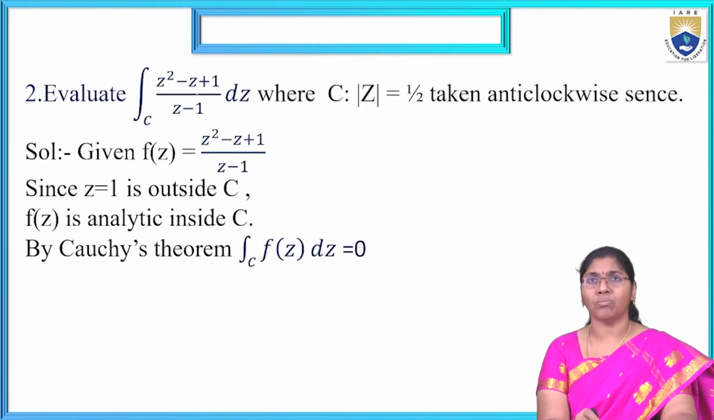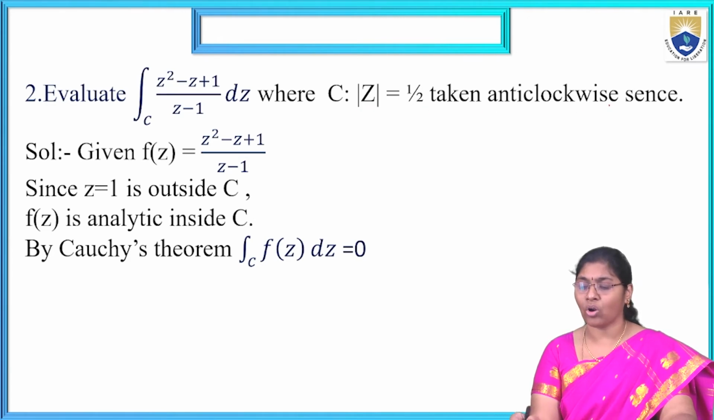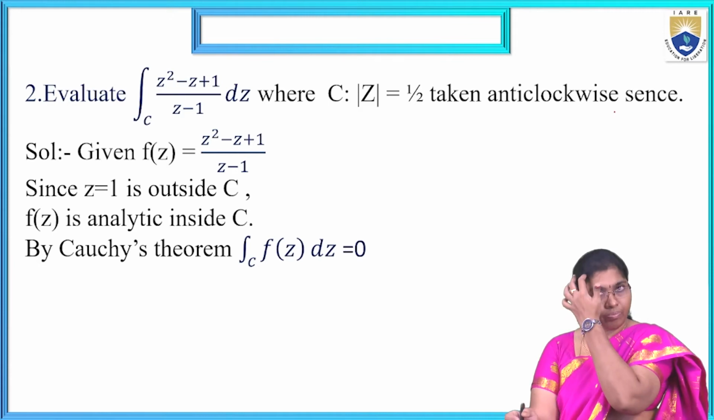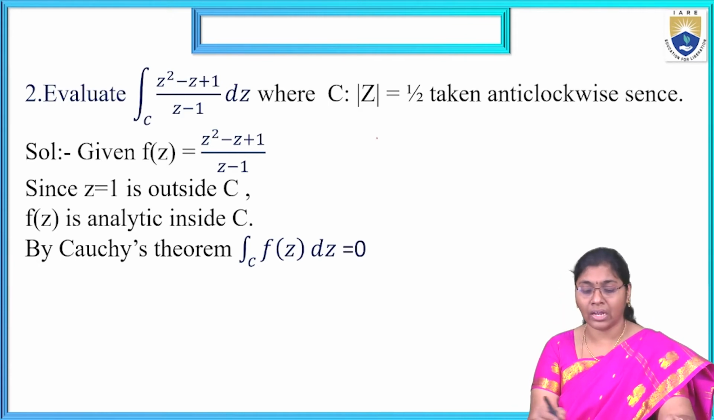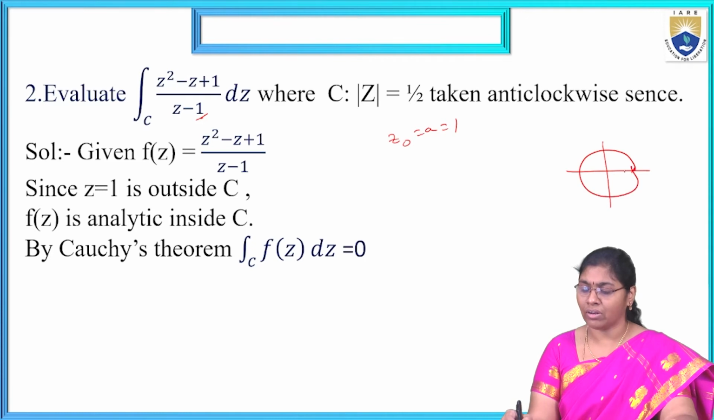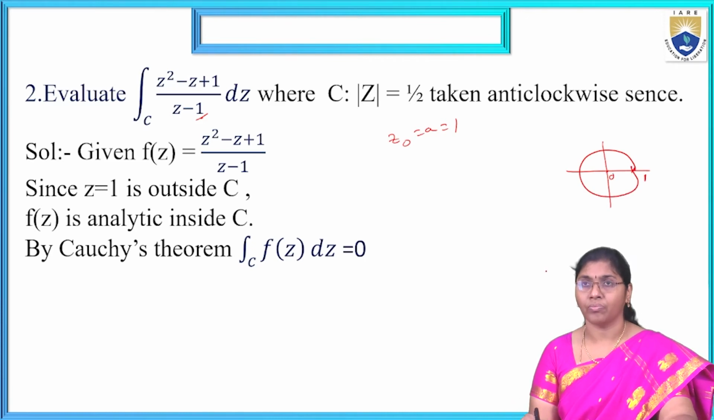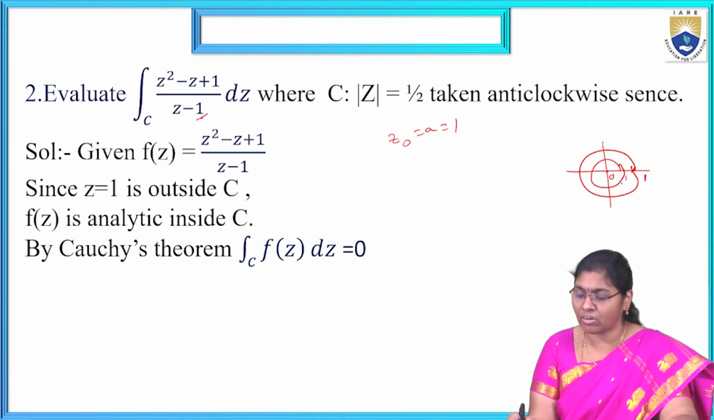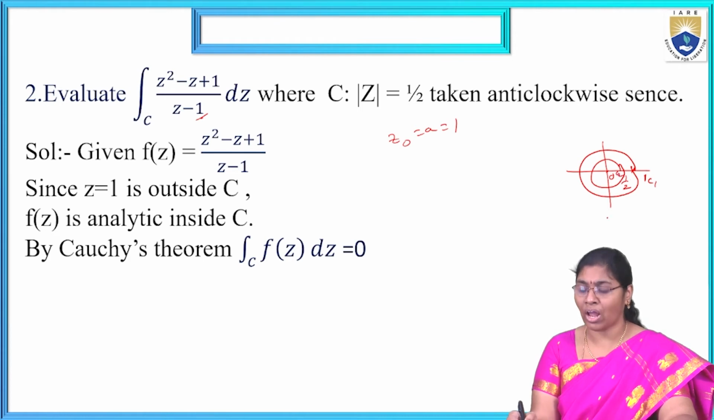Now the second one. Integral over C of z square minus z plus 1 by z minus 1 dz, where C is the circle mod z equal to 1 by 2 taken in the anti-clockwise sense. Here z naught equals 1. In the circle, this is the origin, this is 1, but the given region is inside, that is 1 by 2. This is C1, this is C2, so the point is outside the region. Then the value is 0.